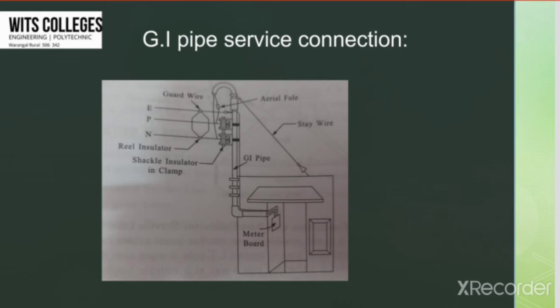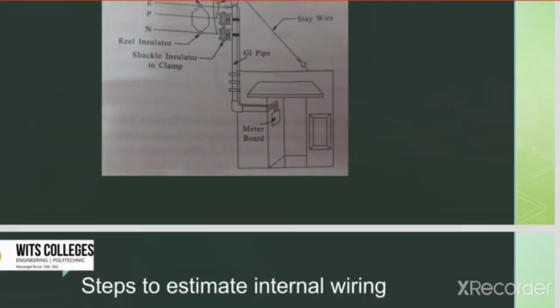And the weatherproof cables or PVC cables are connected to the bare conductor, and they are carried through the same GI pipe up to the meter board. This is about GI pipe service connection.